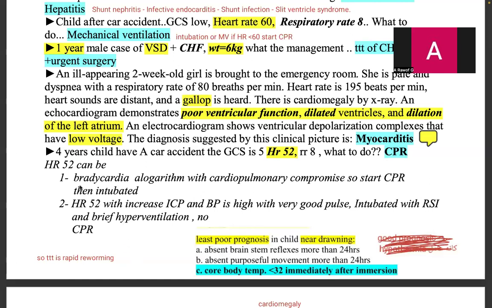So the same question in the notes. A 4-year-old child has a car accident, GCS 5, heart rate 52, respiratory rate 8. What to do? So you will do CPR. But again, heart rate 52 can be bradycardia. According to the bradycardia algorithm with cardiopulmonary compromise, start CPR and then intubate.